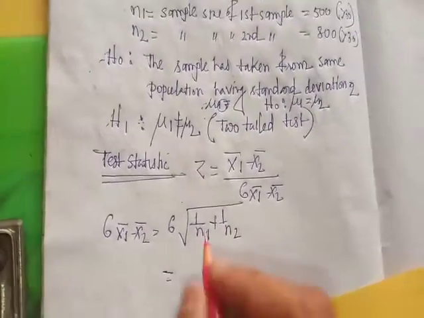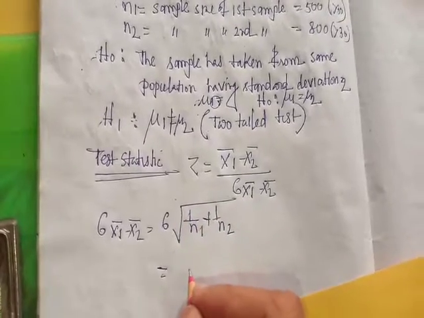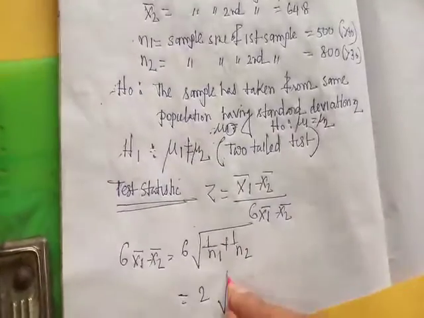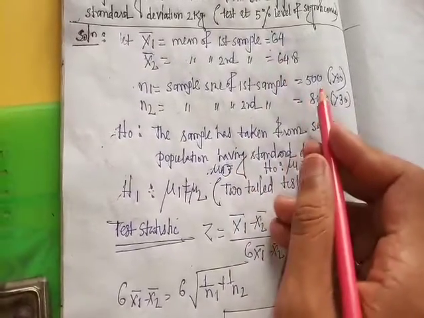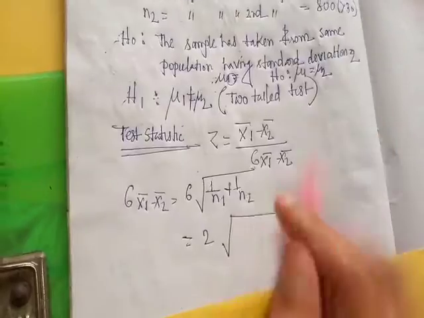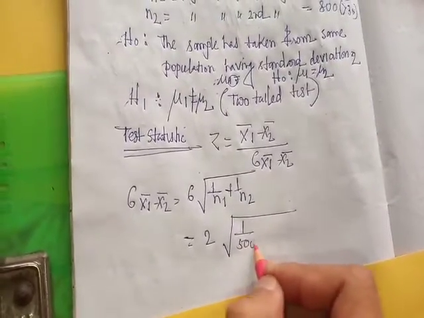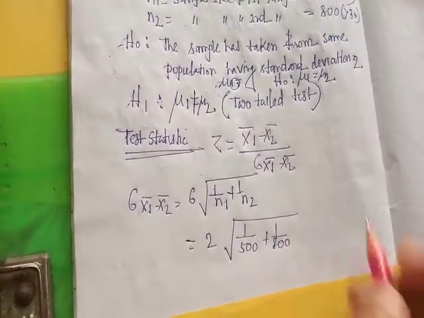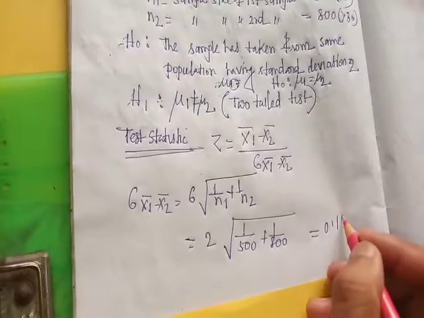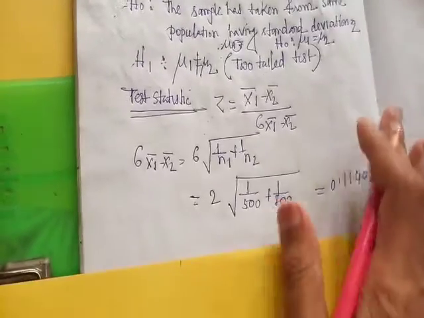So here sigma is 2, as given for the population, n1 is 500 and n2 is 800, so 1 by 500 plus 1 by 800. After calculation we get 0.11402.